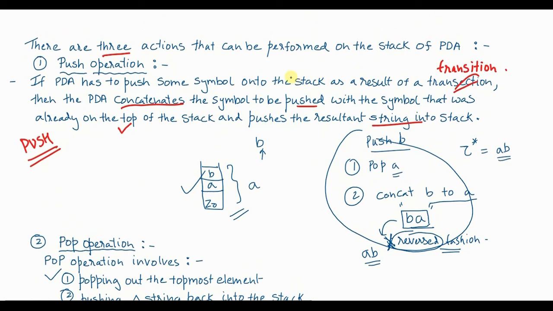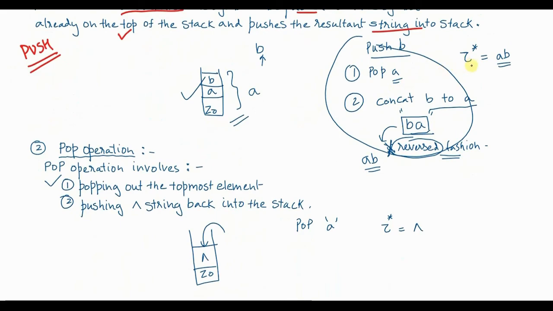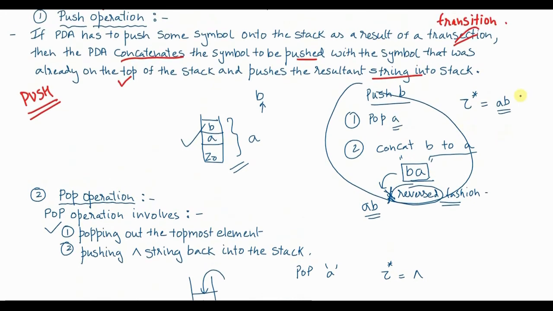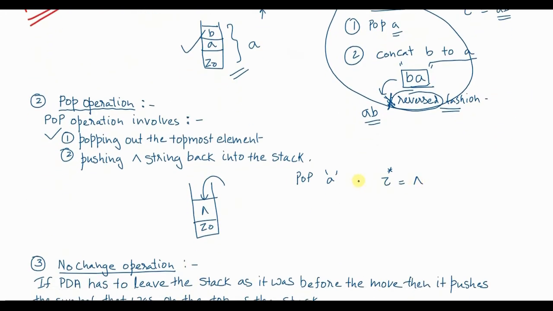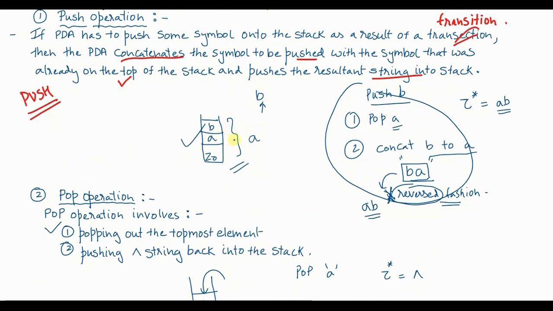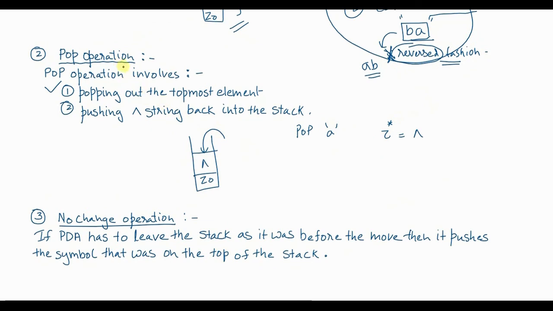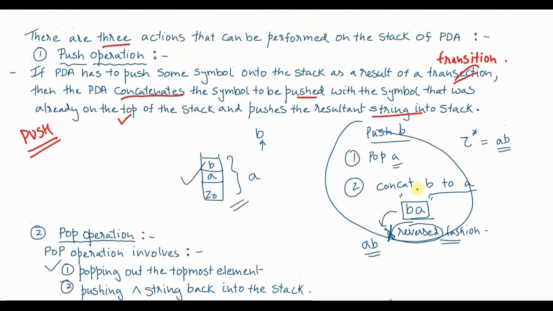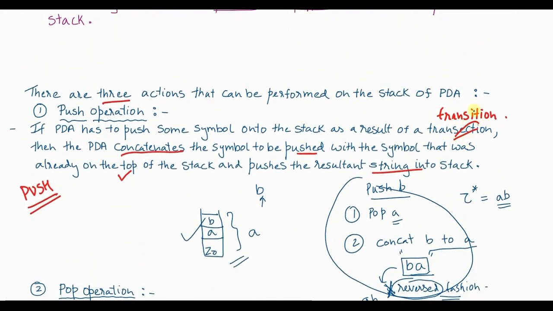So whenever you represent the transitions later on, when you actually draw the PDAs, in both cases, whether push or pop, you only write as part of tau star what you have pushed. In a push operation, you write the entire string that you have concatenated and pushed. If it is a pop operation, then after removing the topmost element, what you push is null. So always remember, for a pop operation the tau star will be null, and for a push operation it will be the string that is pushed inside.